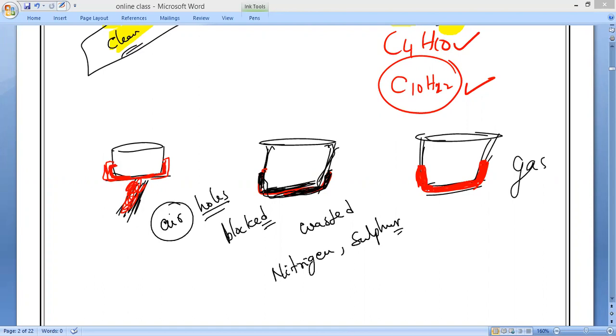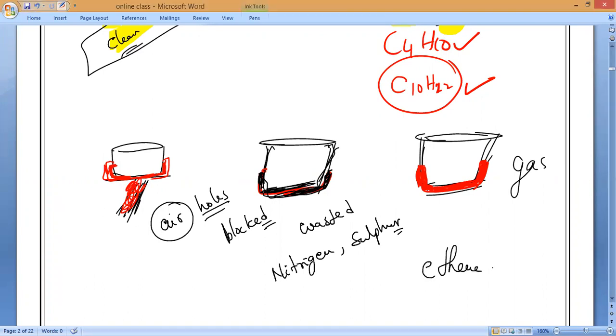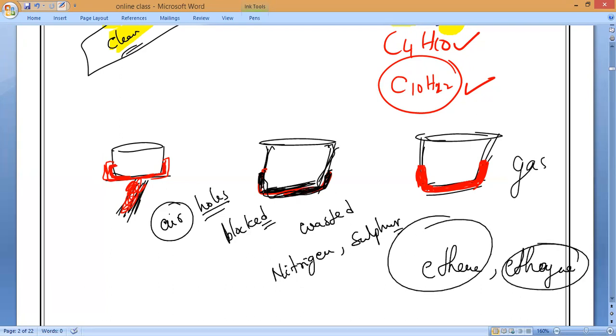For example, what is the first family member of alkene and alkyne? Ethene and ethyne. Ethene and ethyne are the first family members of alkene and alkyne, which burn in air with a sooty flame.